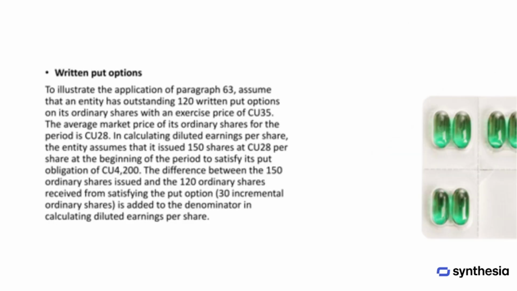Let's look at how written put options affect the calculation of diluted earnings per share. Imagine a company has 120 written put options on its ordinary shares, each with an exercise price of 35 currency units. The average market price of those shares during the period is only 28. To meet its put obligation of 4,200 currency units, the company is assumed to issue 150 shares at 28 each right at the start of the period. In exchange, it receives 120 shares from the holders of the put options. That leaves a difference of 30 shares. These 30 incremental shares are added to the denominator when calculating diluted earnings per share.